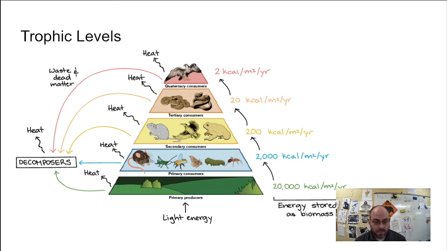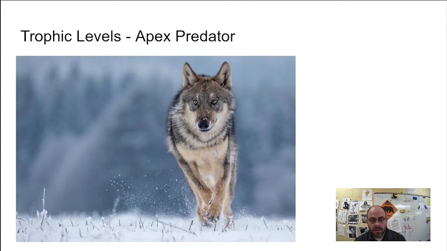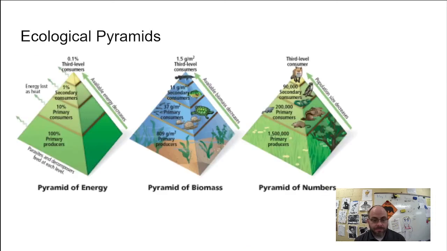At the very top, the thing that nothing is eating is called the apex predator. I just put a picture of an apex predator in here because I like wolves. Nothing's eating the wolves except for maybe the bacteria. And maybe something will eat a wolf, like a bear or something like that. But it's not going to be a normal thing. The apex predator is at the very top. Of course, it kind of keeps the whole ecosystem in balance. Sometimes you'll see them called like a keystone species. Not every time, but a lot of times the apex predator is going to be the keystone for the whole ecosystem, kind of keep it all together.